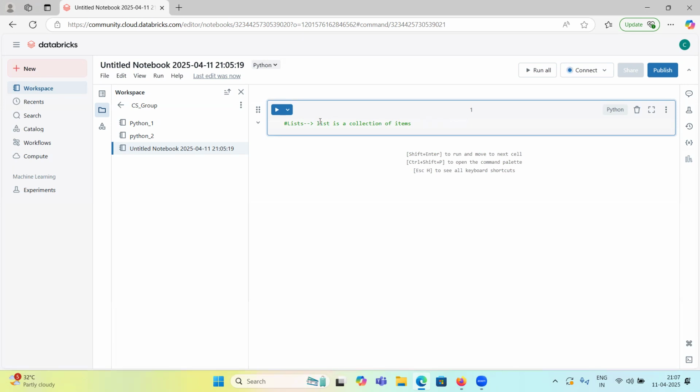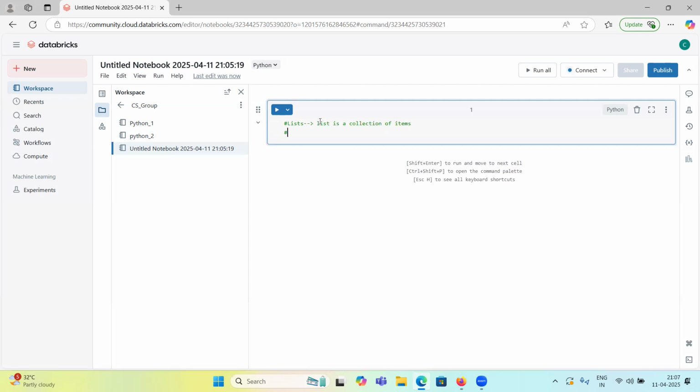What are the characteristics of a list? They are ordered. A list is surrounded by square brackets, and in these square brackets we can have items like one, two, gopi, which is a string value, a float value, and a complex value. So we can have different types of items.